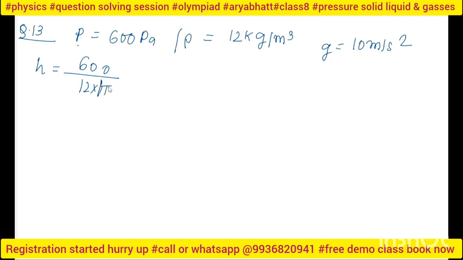Why 12 into 10? Because pressure is equal to h rho g. Okay, the pressure formula is h rho g. So every quantity is given, so we can find this easily. So it will be 1000 divided by... 12 and 60.